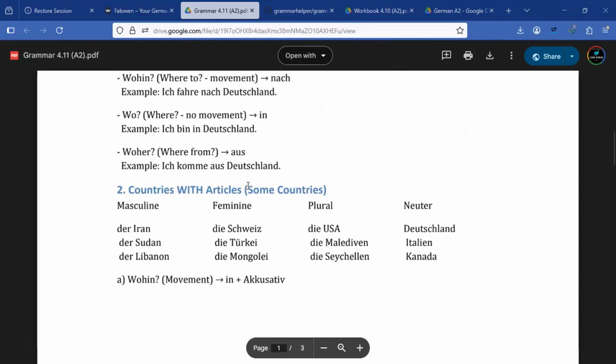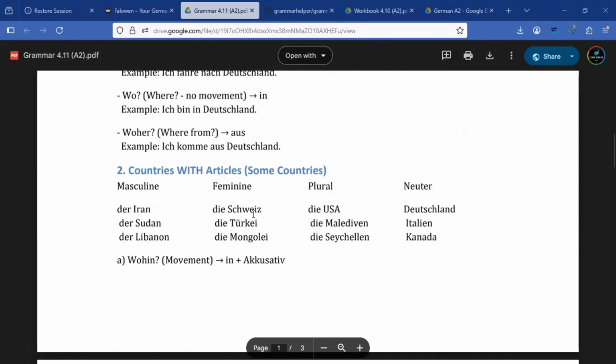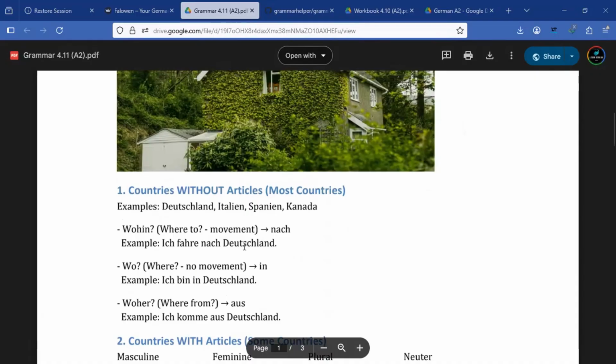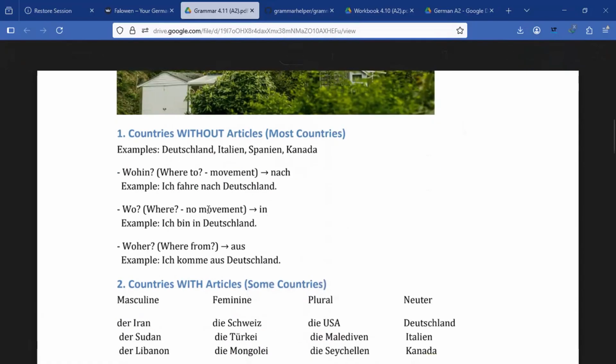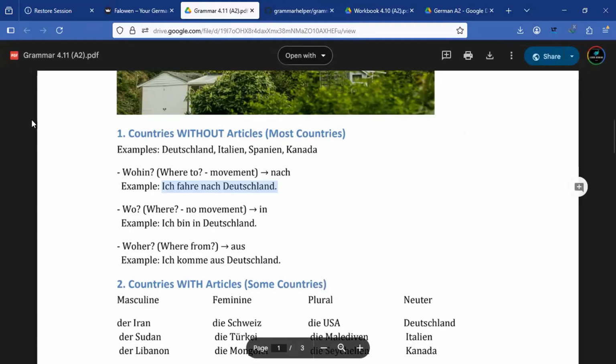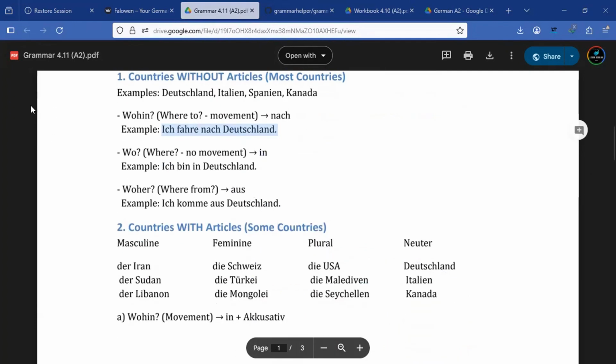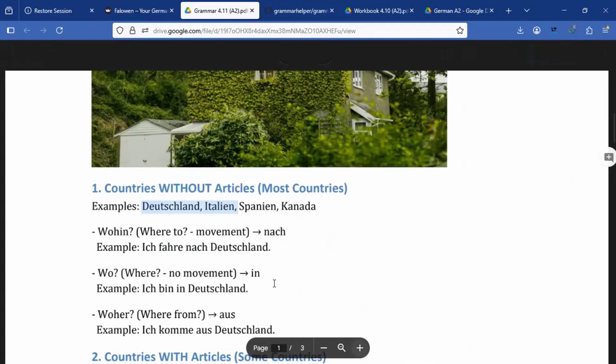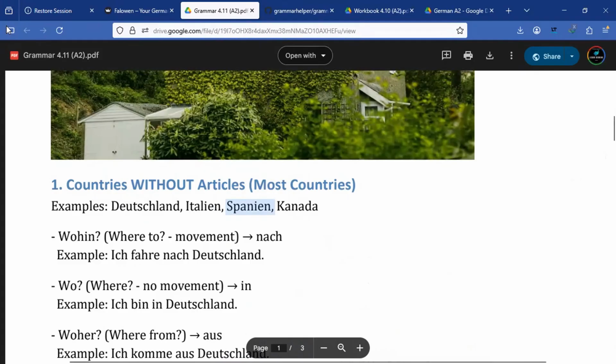So we are going to learn how to talk about these countries, if you want to say that you are going to these countries or not, right? And an example here is going to be Ich fahre nach Deutschland. So let's pick it in stages. We are first going to start with the neuter countries, that is countries with no articles. An example is Deutschland, Italien, Spanien, and Kanada.